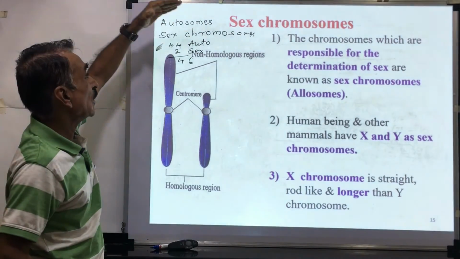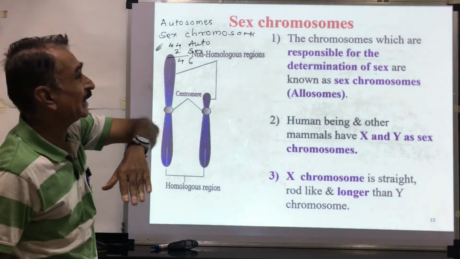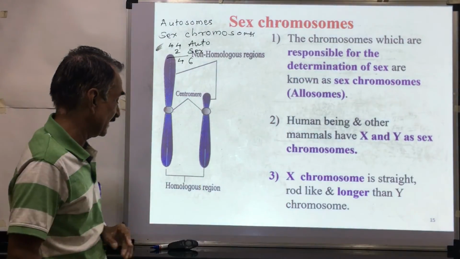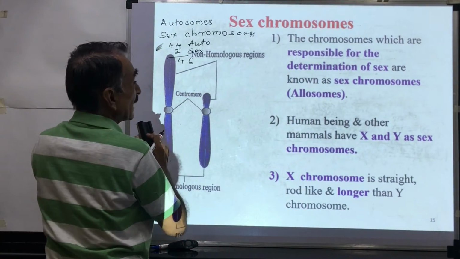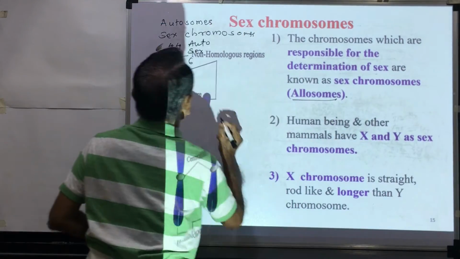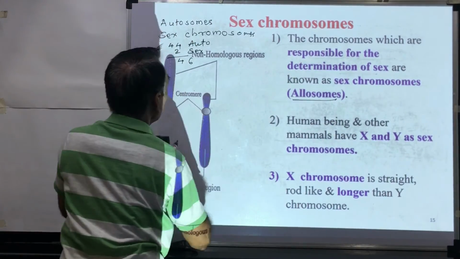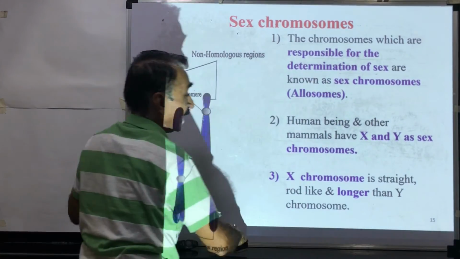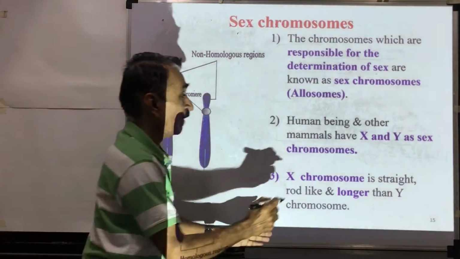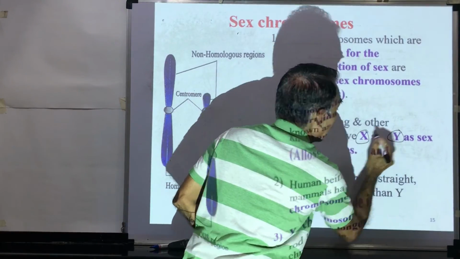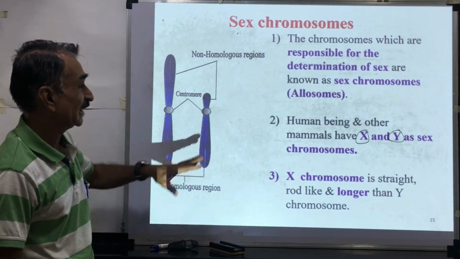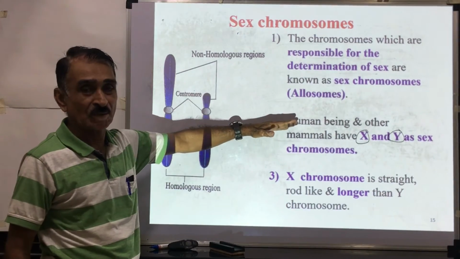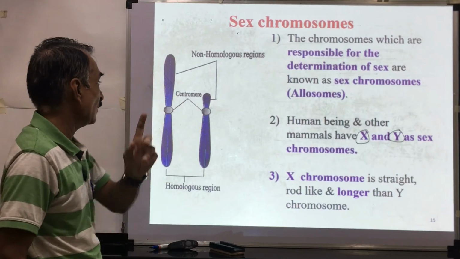Two types of chromosomes: autosomes, determining the body characters, and sex chromosomes, which are responsible for determination of sex. Sex chromosomes are also called allosomes. Autosomes and allosomes. In the human being and other mammals, there are 2 sex chromosomes, X chromosome and Y chromosome.